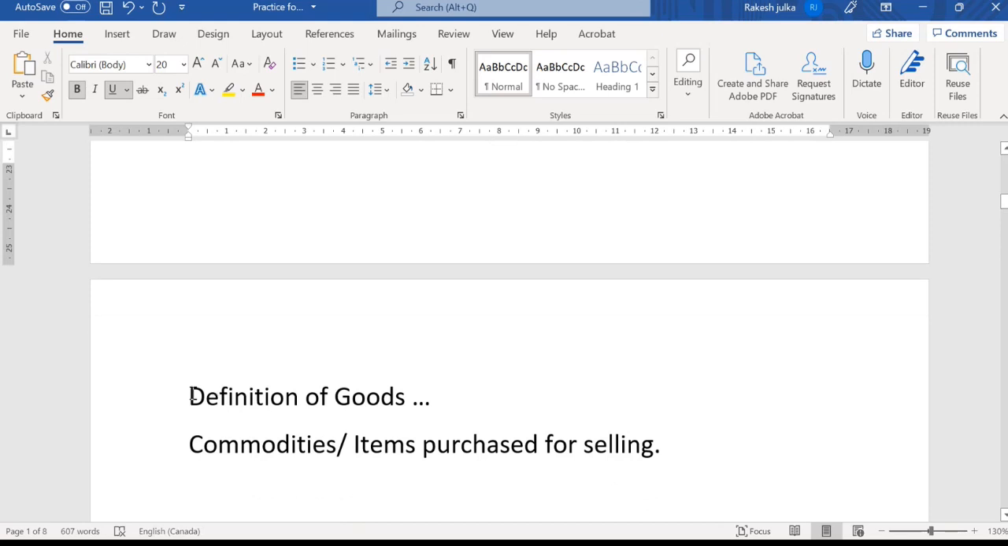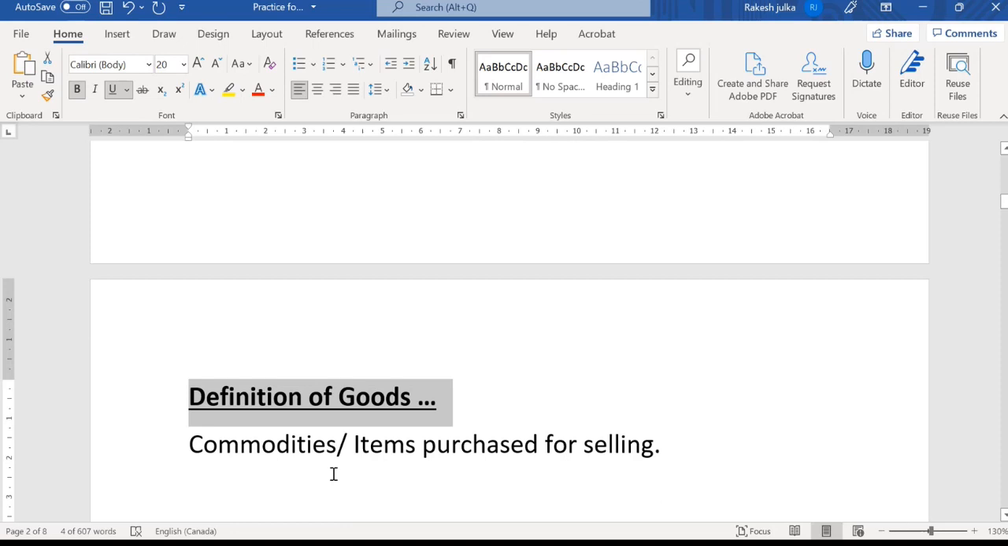Next, I have just explained about goods. So what are goods? Goods are the commodities and items which are purchased for selling purposes.